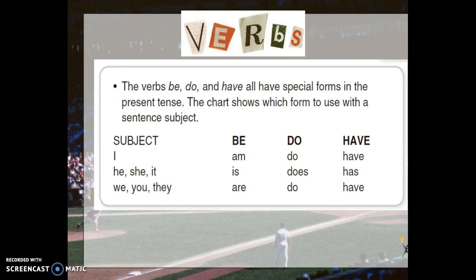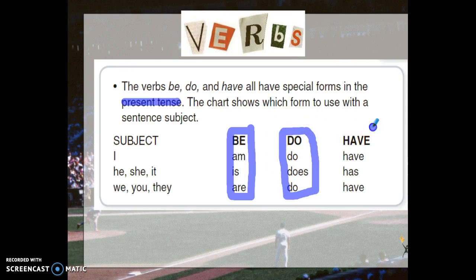Yesterday you looked at all of the present tense forms of these words. Present tense for be is am, is, and are. Present tense for do would be do, does, and do. And present tense for have are have, has, and have.